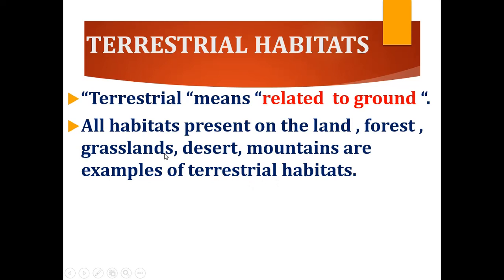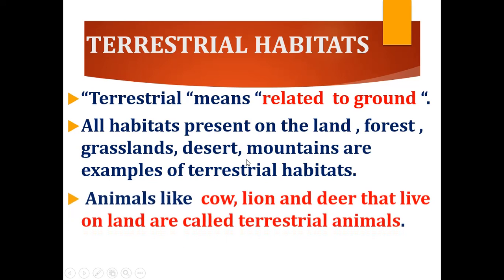What are the examples of terrestrial habitats? Land, forest, grasslands, desert, mountains. Now animals like cow, lion and deer that live on land are called terrestrial animals.